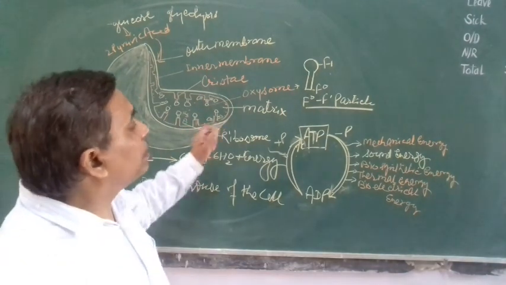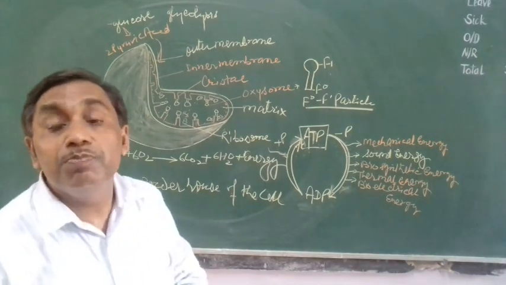So here in the mitochondria, energy is produced. That's why mitochondria is called the powerhouse of the cell.